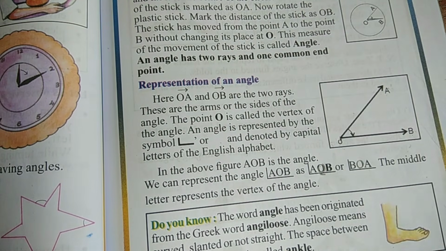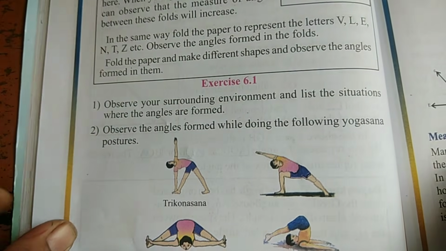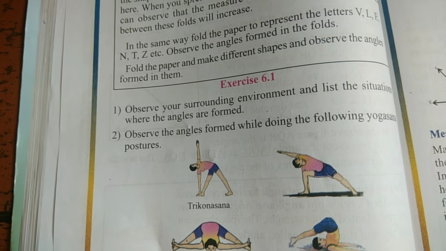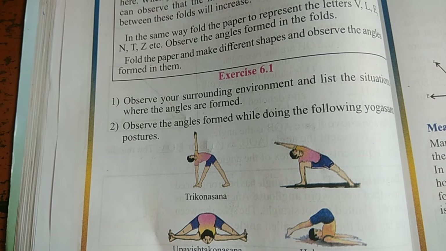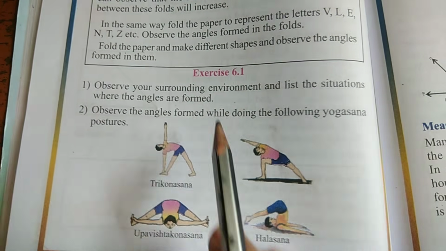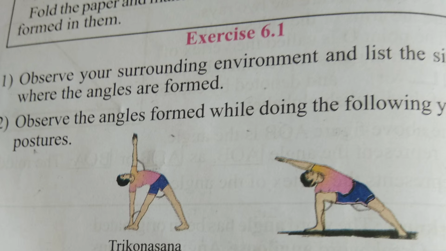Okay. Now, according to this explanation, there is an exercise for you. Exercise 6.1. Observe your surrounding environment and list the situations where angles are formed. First one, where the angles are formed.